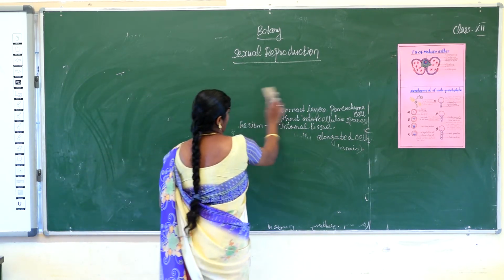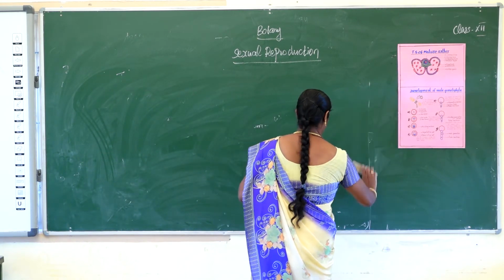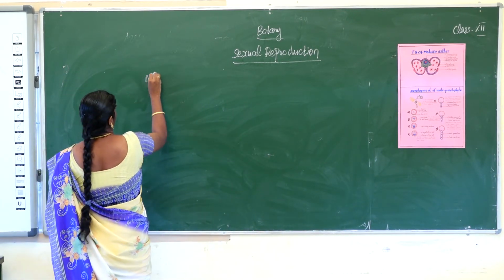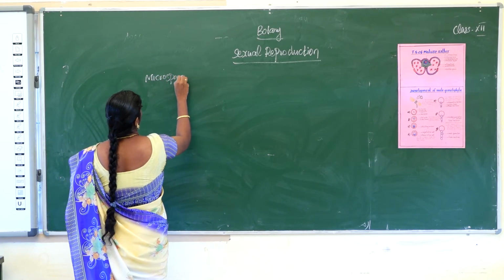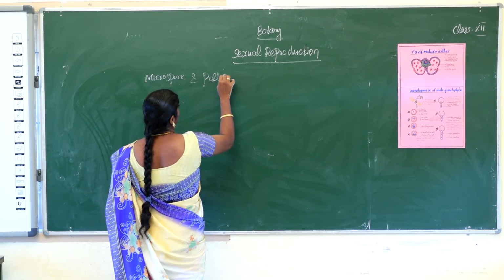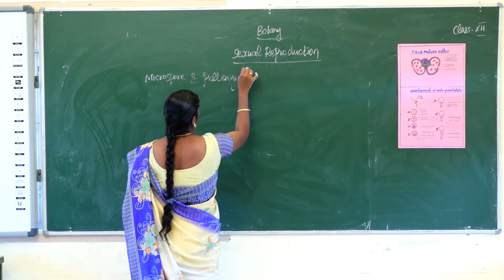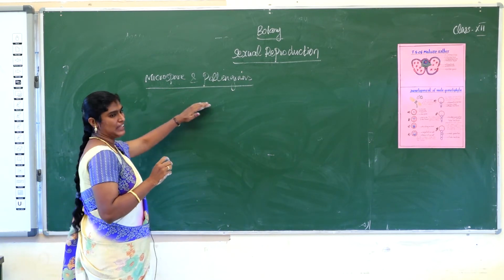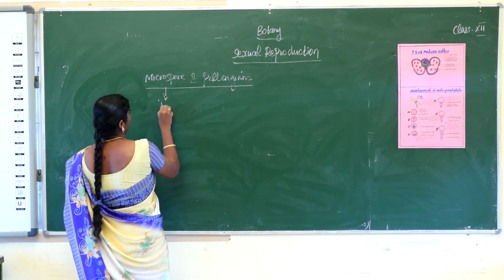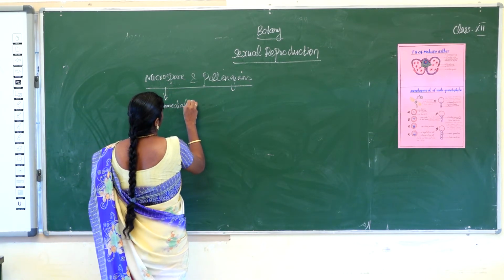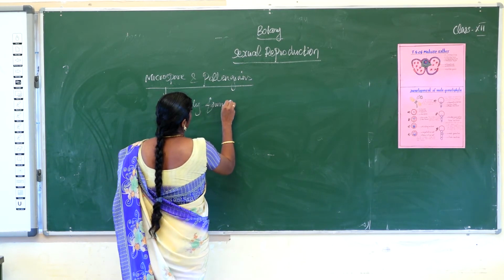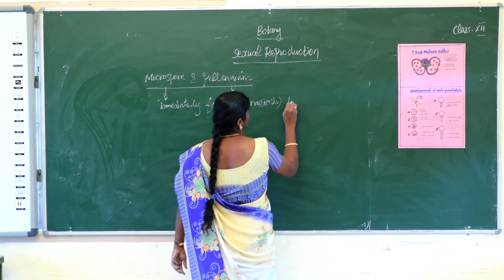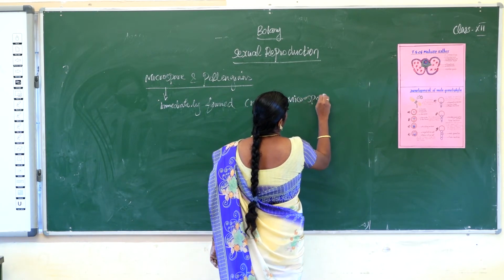Okay, next one, the stage. Microspore and pollen grains. Microspore is immediately formed during meiosis from the microspore mother cell.